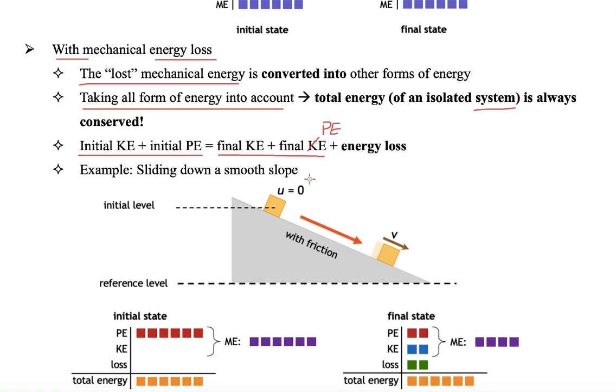They would be the same if we also consider the energy lost, which means that the final PE plus final KE should be smaller than the initial KE plus initial PE, because some of the energy is converted to the energy loss due to friction. So the sum for this part is equal to the sum of this.